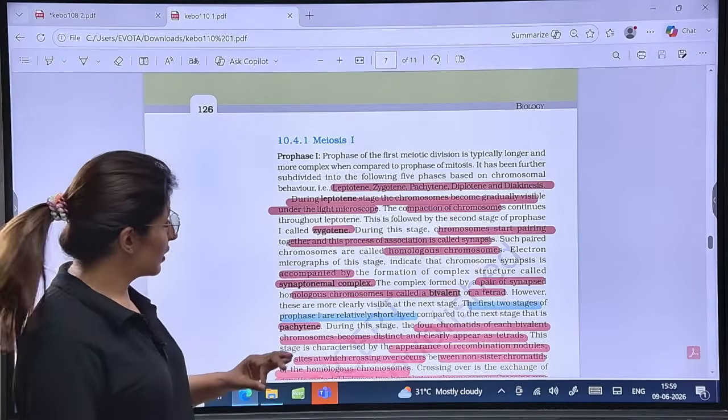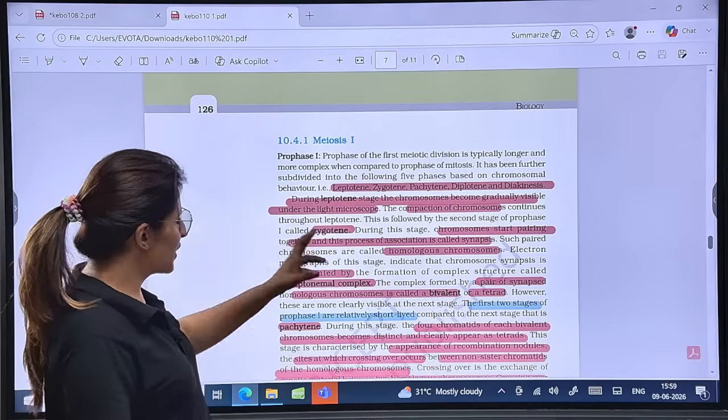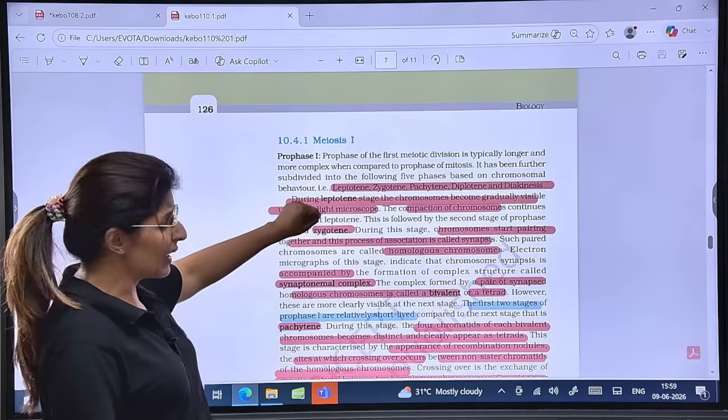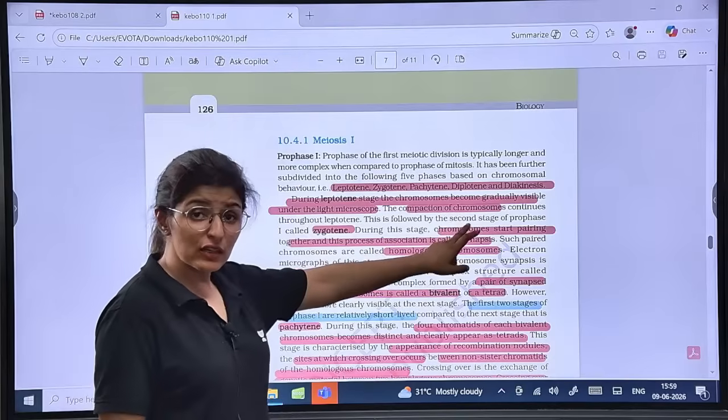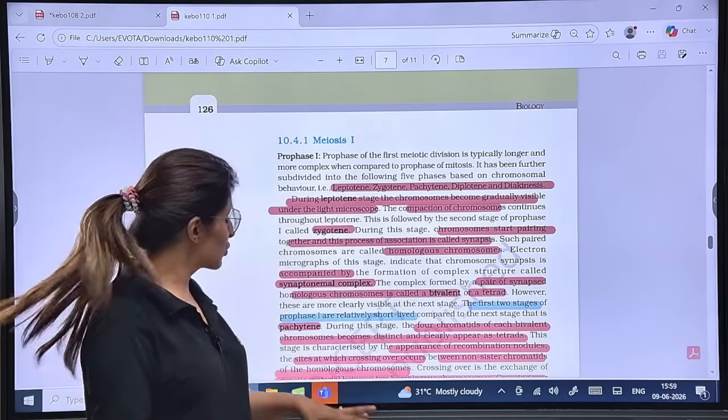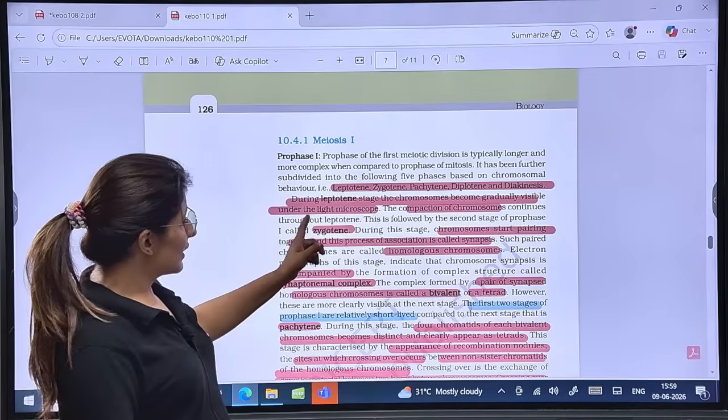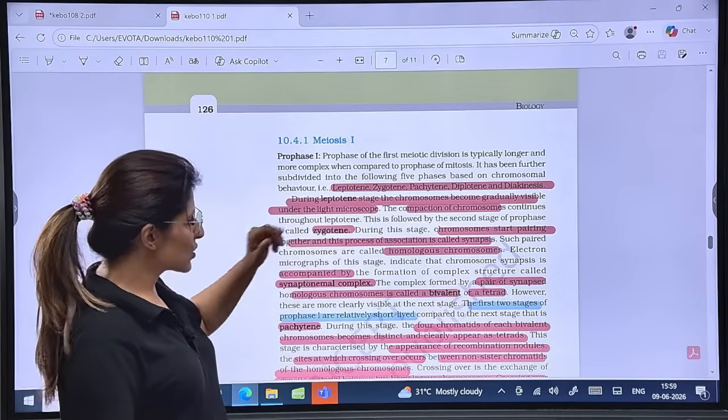Let's see the quick points about leptotene. Leptotene can be easily observed under a light microscope also. You start seeing the compaction, condensation of chromosomes, and then it is followed by the second stage called zygotene.